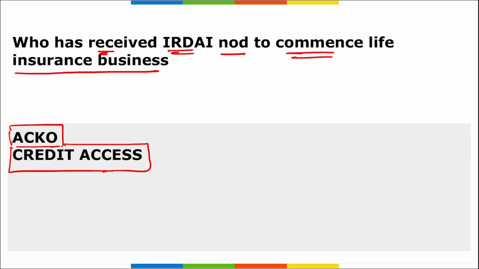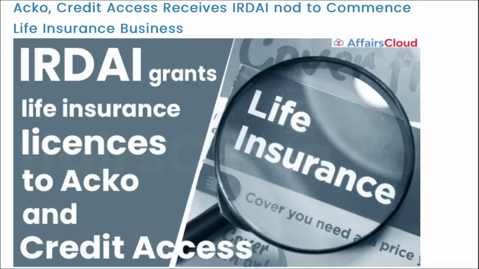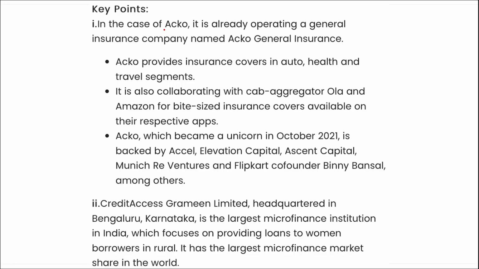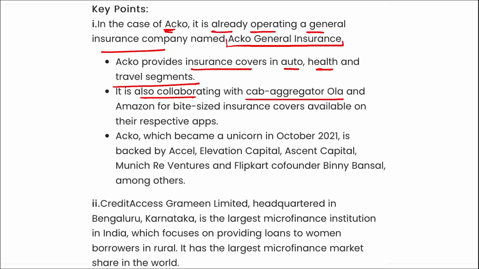With the entry of these two firms in the insurance business, the number of life insurers operating in India has increased to 25. All right, that has changed since 2011. In the case of Acko, it is already operating a general insurance company named Acko General Insurance. This provides insurance covers in auto, health, and travel segments. It is also collaborating with the cab aggregator Ola and Amazon for bite-sized insurance covers available on their respective applications.